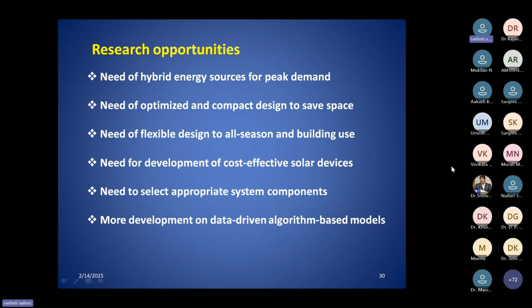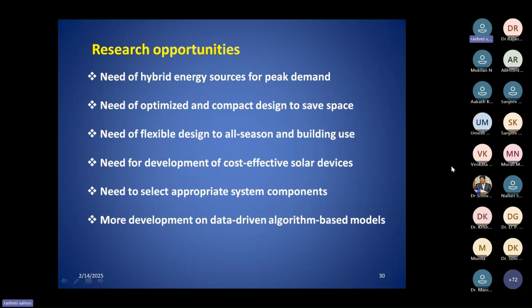So a flexible design by which we can easily change the relative capacity as well as the total capacity. This system will be very reliable for household application. If I make the system like that, it will be very useful. So in this way also we can think about how we can make a flexible system.